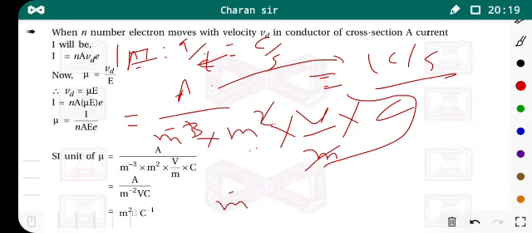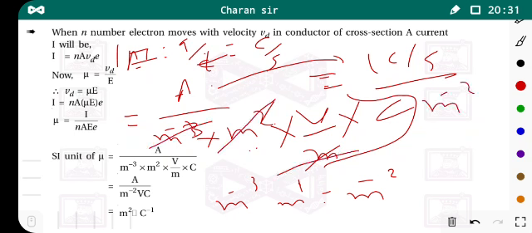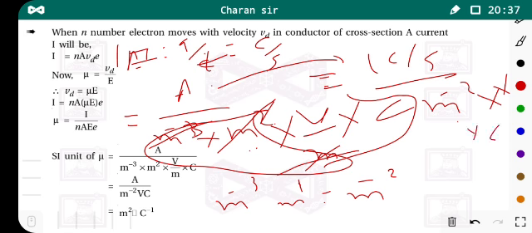Now we have meter minus 3 and meter raised to 1, that means meter raised to minus 2. So you get meter raised to minus 2, into volt into coulomb.